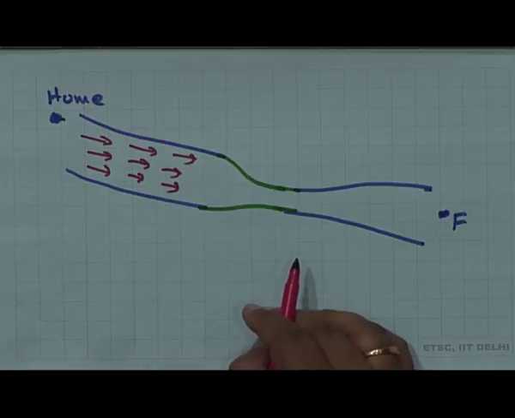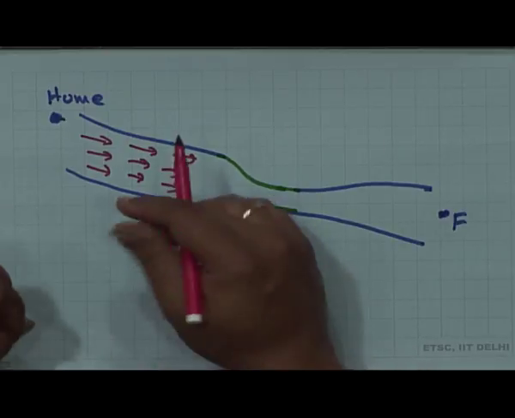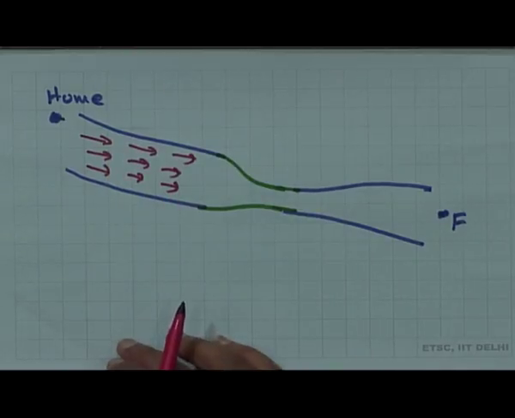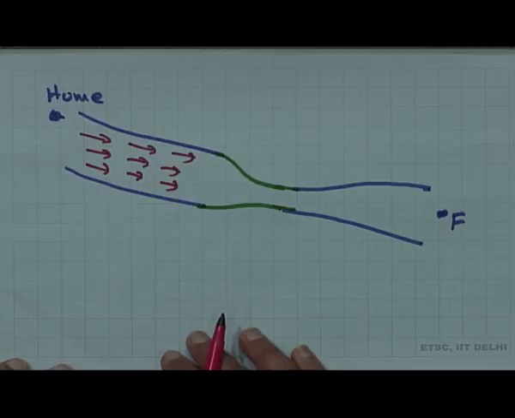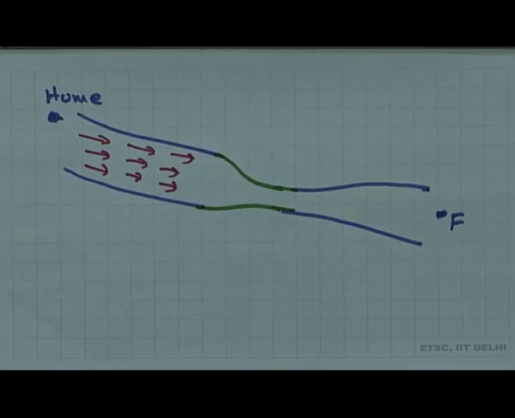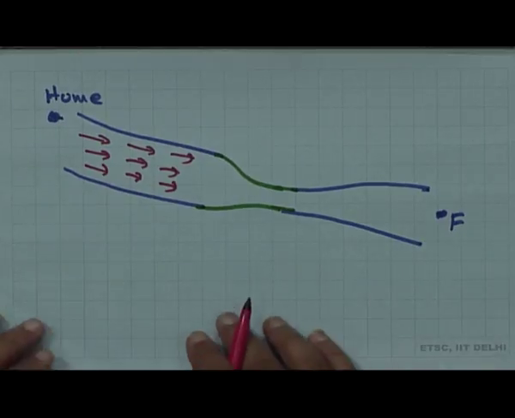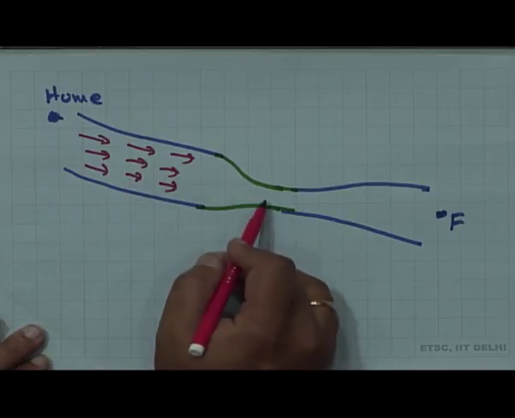Now the cars have to slow down. Why? Because initially the road was wide and broad, so many cars could go side by side at a decent speed. But the moment the road narrows out here,